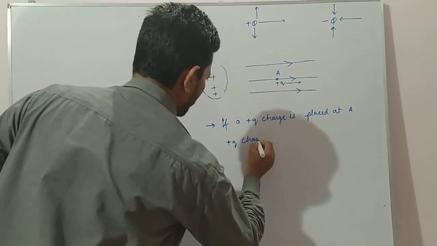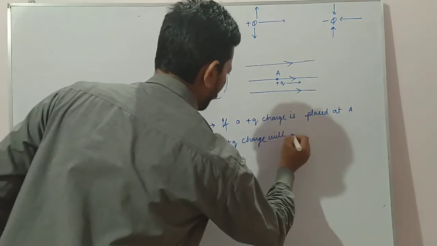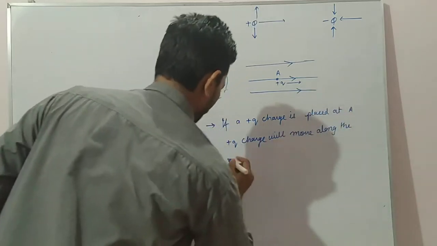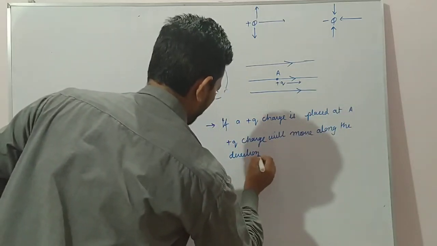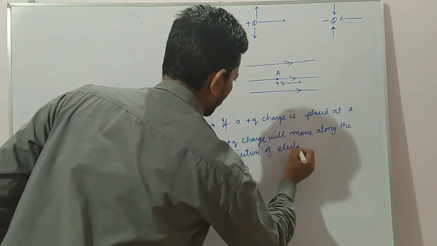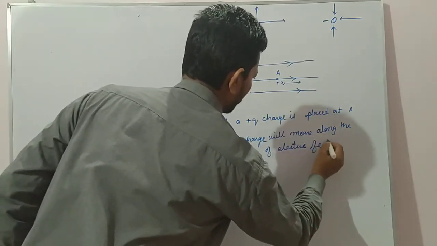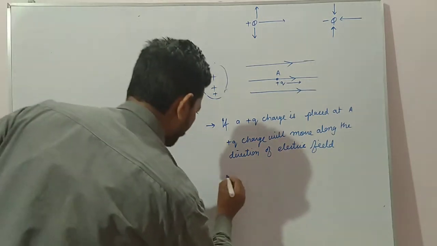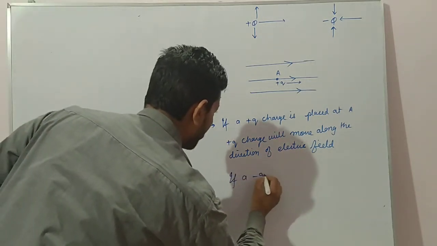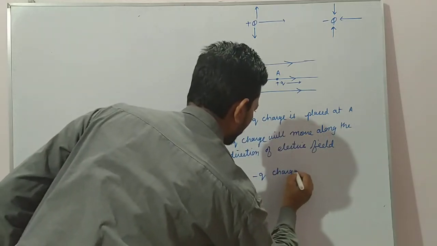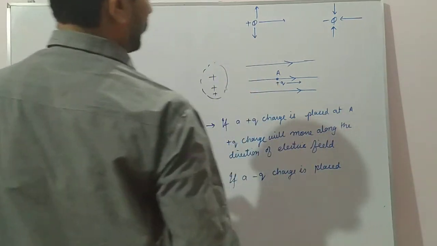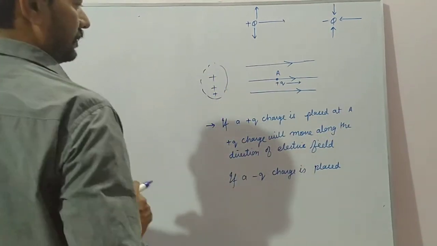So we can write: plus q charge will move along the direction of electric field. If a minus q charge is placed here, it will be attracted.